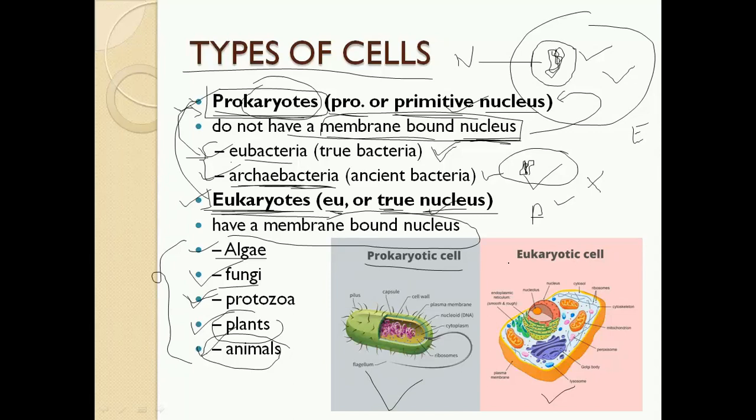Then similarly we'll discuss all the organelle structures of a eukaryotic cell. At the end of these two topics you will be able to answer all the differences between these two cells. But first of all you should remember this basic difference of the nucleus. Okay, so let's move ahead.